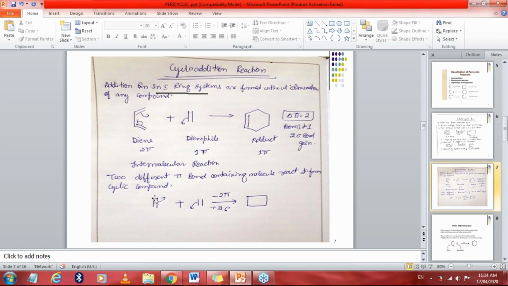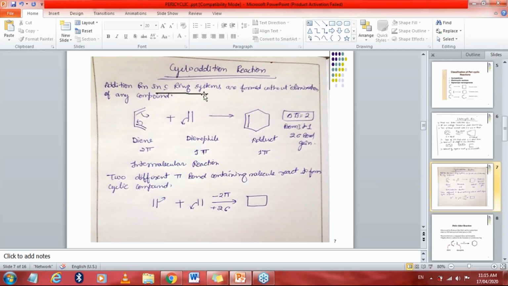Now we will see the next example. These are the 2 particular molecules. This bond will shift to this side, and this bond will shift to this side. Again it makes a ring structure, and here 2 pi bonds are lost and 2 sigma bonds are gained. So this is the concept under our cycloaddition reactions.